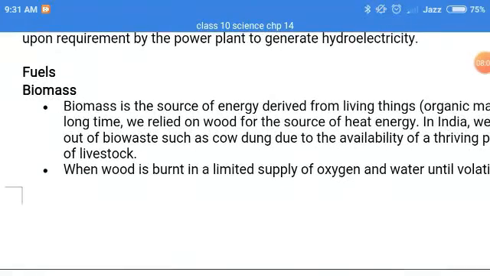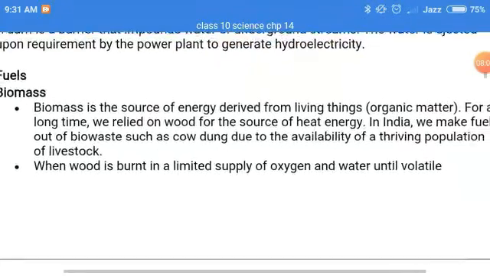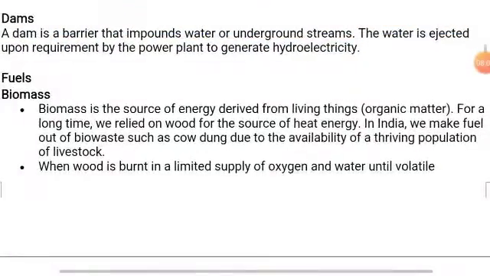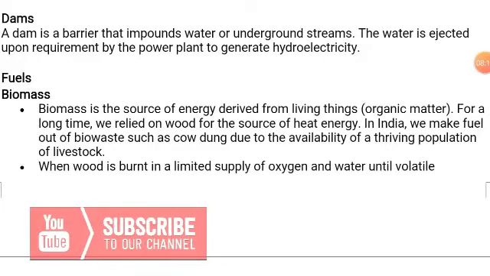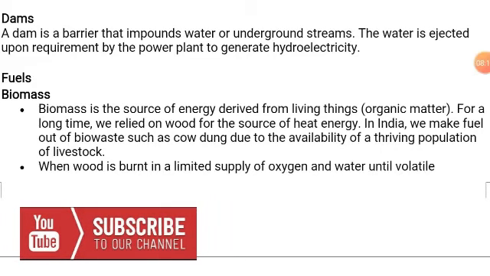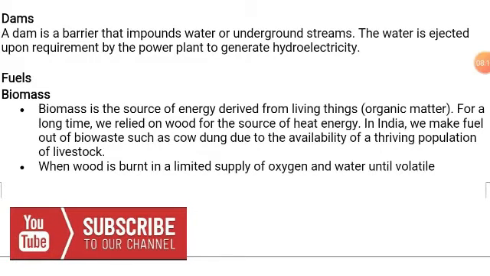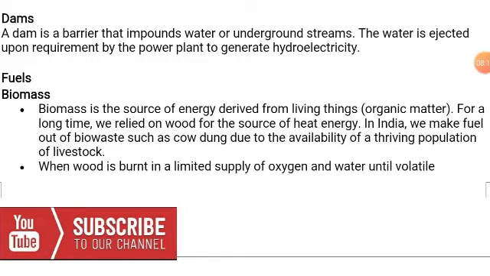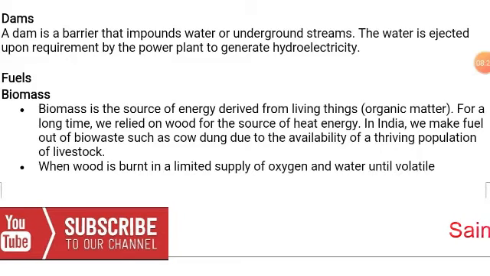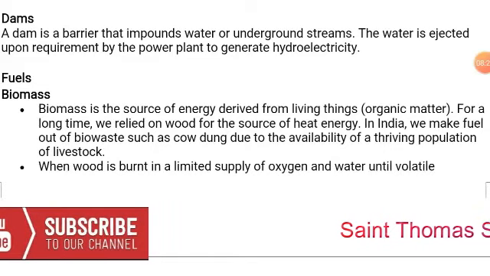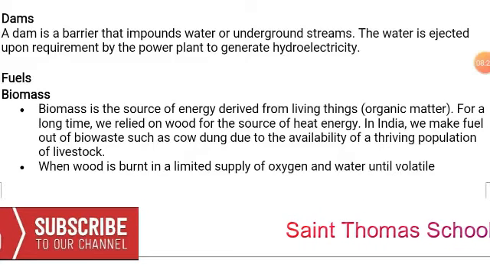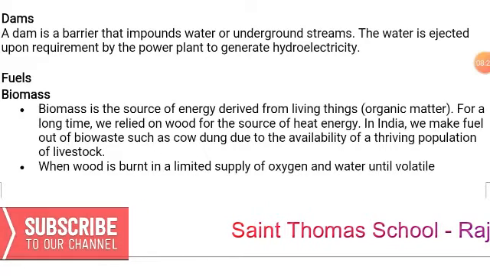Now, fuels. Biomass is a source of energy derived from living things. For a long time, we relied on wood for the source of heat and energy. In India, we make fuel out of biowaste such as cow dung due to availability of a thriving population of livestock. Okay, what it is trying to tell is that we can also produce energy using this biomass.